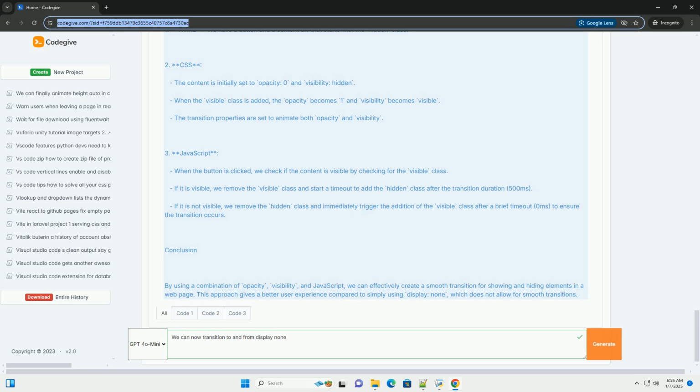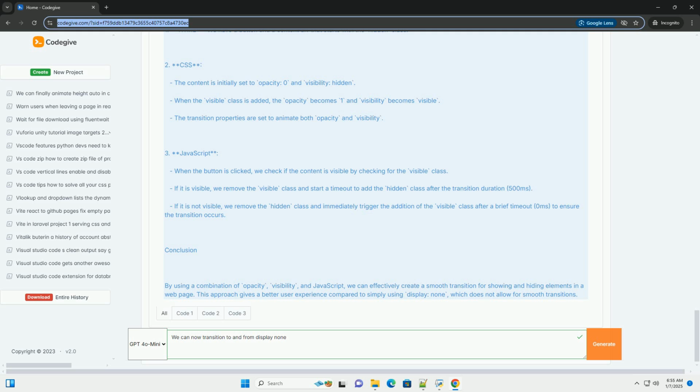3. JavaScript. When the button is clicked, we check if the content is visible by checking for the visible class. If it is visible, we remove the visible class and start a timeout to add the hidden class after the transition duration, 500 milliseconds. If it is not visible, we remove the hidden class and immediately trigger the addition of the visible class after a brief timeout, 0 milliseconds, to ensure the transition occurs.